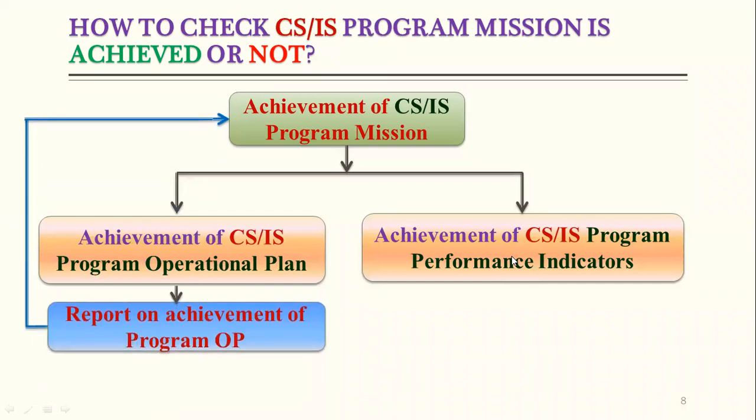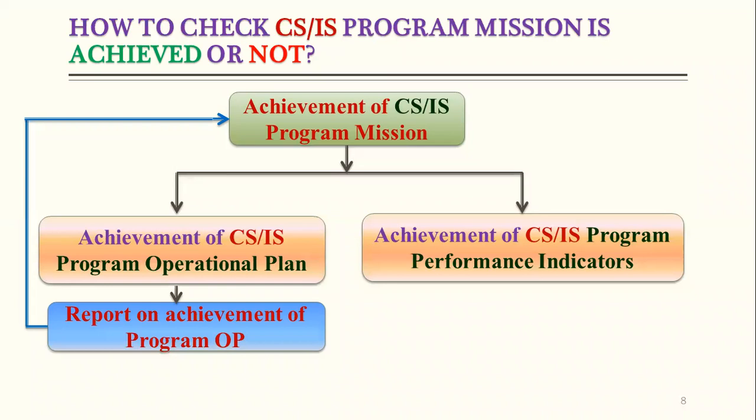In the program operational plan, at the end of the year, we need to prepare the report on achievement of the program operational plan. And for this operational plan, I think every one of us is involved. All of us prepare the operational plan of each unit. So both CS and IS departments have 15 units. Combined, these units' operational plans become the operational plan of the program.